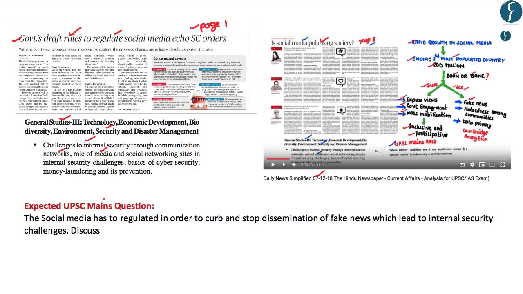And one expected UPSC mains question from this particular article would be: the social media has to be regulated in order to curb and stop the dissemination of fake news which lead to the internal security challenges discussed. So as part of this video analysis, let us understand the draft rules framed by the government in order to regulate the social media. And for those of you who would want to understand as to how the social media polarizes the Indian society, please go through this DNS dated 7th of December 2018.